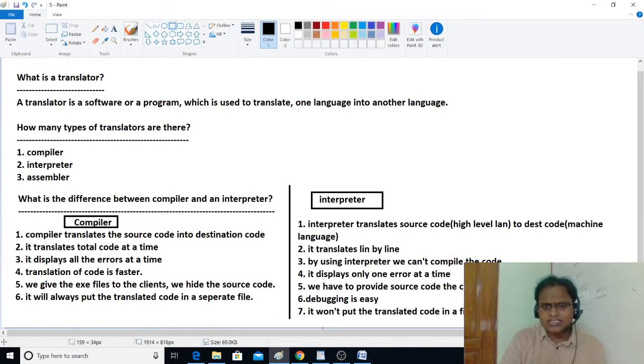The .exe file contains all machine code. In that machine code, we have given many instructions like allocate memory for A, B, C, print ABC, or perform addition operation on A and B, store that result in C. Such type of commands are converted into machine code, and those instructions are placed in the .exe file. That's what actually happens. Okay, that's what I would like to convey to you all.